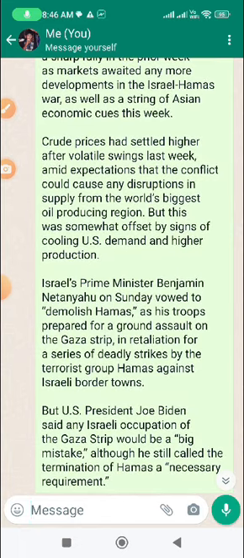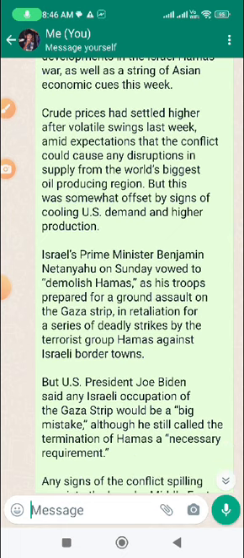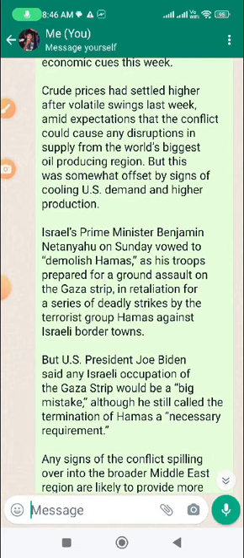The Hamas and Israel conflict may cause disruptions in supply from the world's biggest oil producing region, but this was somewhat offset by signs of cooling US demand and higher production.